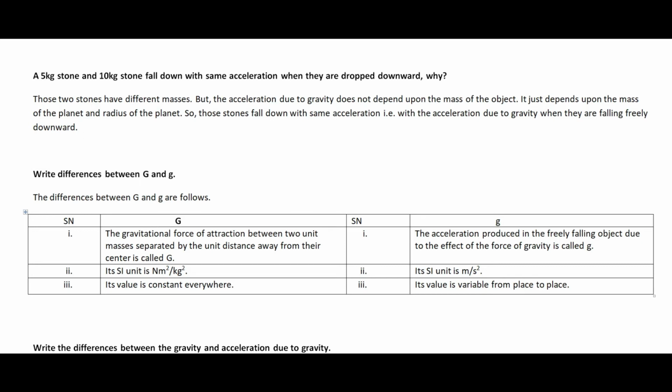It is different. And you know, whenever the altitude of the earth is different, the value of g is also different, and the value of g is different on the earth, on the moon, and on Jupiter as well. That means in the different heavenly bodies the value of g is different, but the value of the universal gravitational constant G is the same everywhere. That is the third difference. So these are the differences between capital G and small g, that is the universal gravitational constant and the acceleration due to gravity.